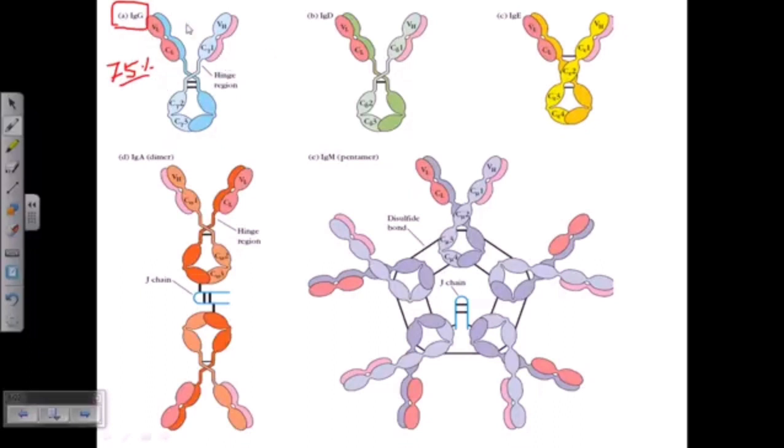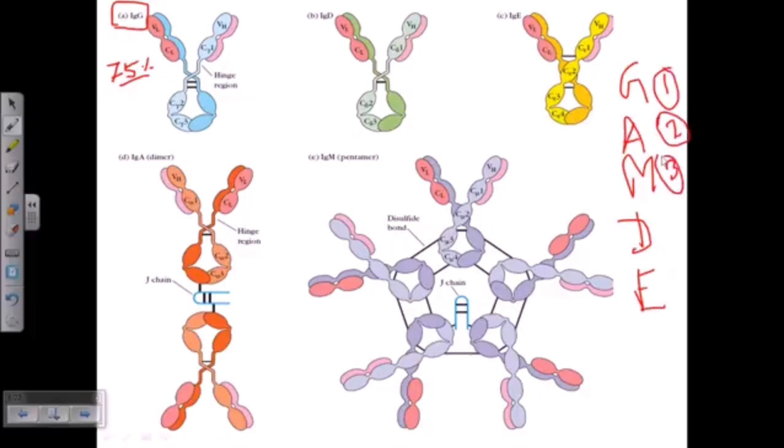This immunoglobulin is obviously a monomer. To remember the order, I want you to remember it this way: GAMDE. So it's GAM, then DE, a GAMD to remember it. Why? Because G is the most abundant, so it should be first. A is the second most abundant, M is the third most abundant, then D is fourth and E is fifth.